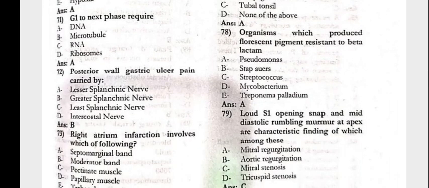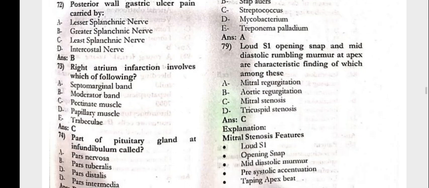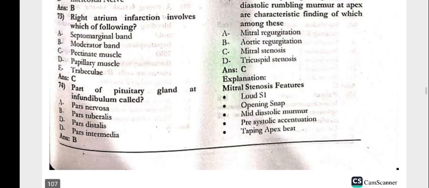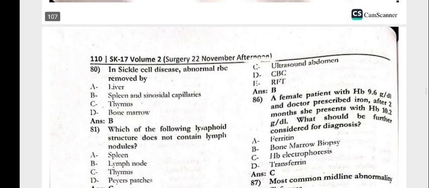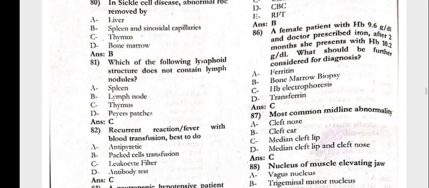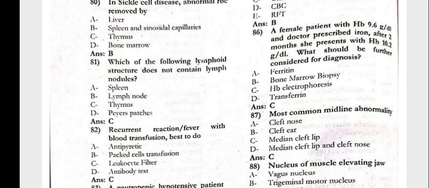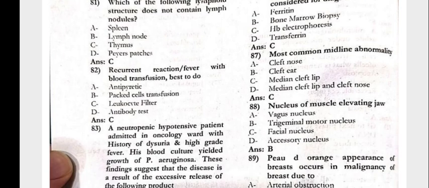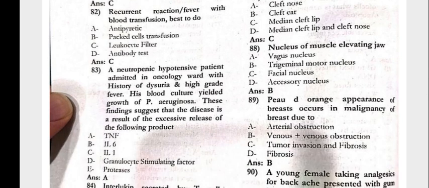The organism which produces the fluorescent pigment resistant to beta-lactam, that is the Pseudomonas. The loud S1, opening snap, and mid-diastolic murmur. Mid-diastolic murmur at the apex, that is mitral stenosis. Next, sickle cell disease abnormal RBC removed by the spleen and the sinusoidal capillaries. Which of the following lymphoid structure does not contain the lymph nodules? Thymus. Recurrent reaction, fever with the blood transfusion, best to do leukocyte filter.